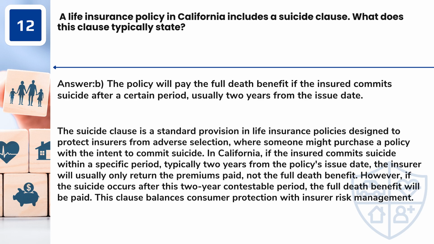B. The policy will pay the full death benefit if the insured commits suicide after a certain period, usually 2 years from the issue date. The suicide clause is a standard provision in life insurance policies designed to protect insurers from adverse selection, where someone might purchase a policy with the intent to commit suicide. In California, if the insured commits suicide within a specific period, typically 2 years from the policy's issue date, the insurer will usually only return the premiums paid, not the full death benefit. However, if the suicide occurs after this 2-year contestable period, the full death benefit will be paid. This clause balances consumer protection with insurer risk management.